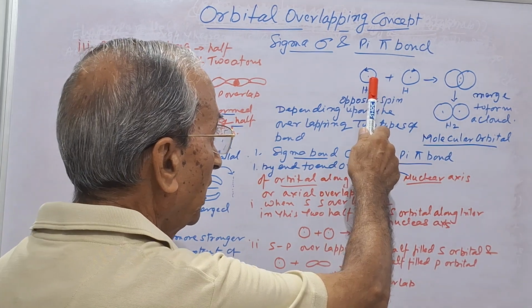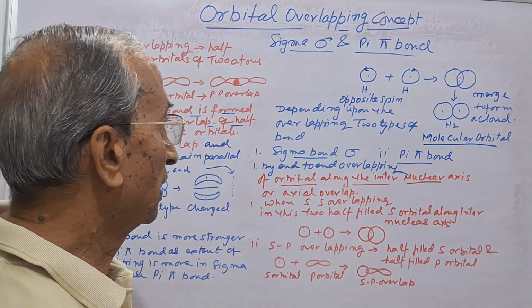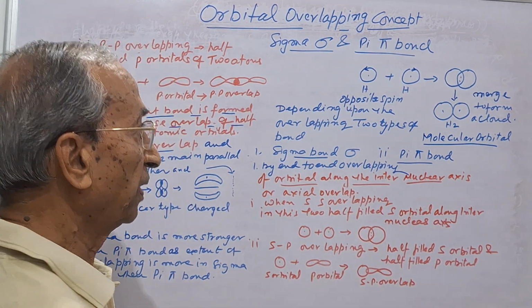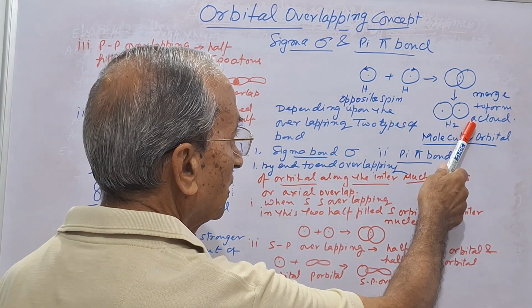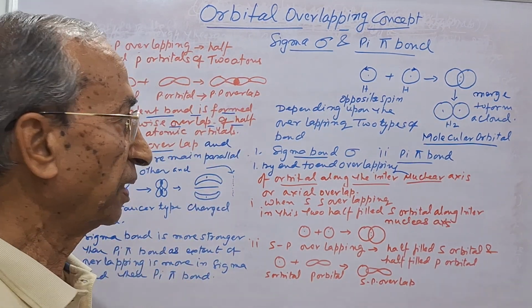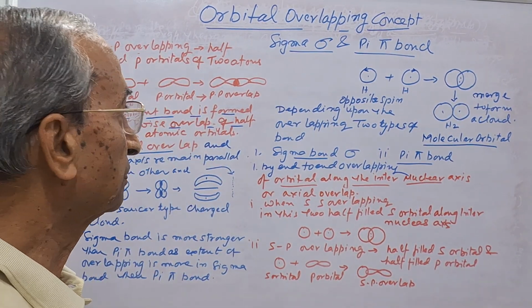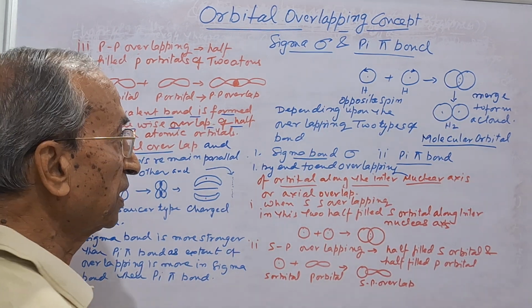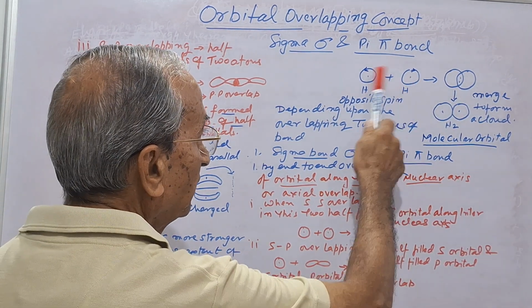Suppose in the case of the hydrogen atom, it has one electron, one s, and when it forms the molecule, sharing of the electron takes place and forms the molecule that is H2. But the question is, how does sharing of the electron take place?